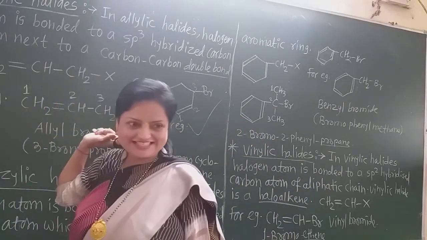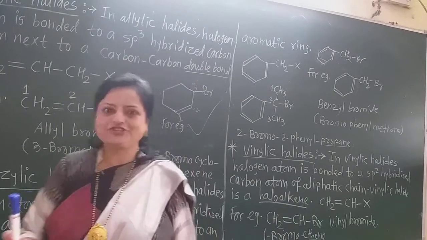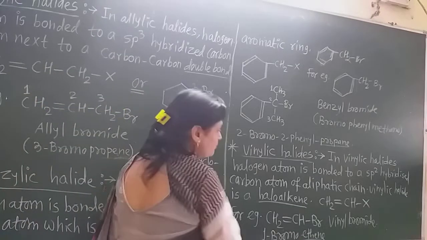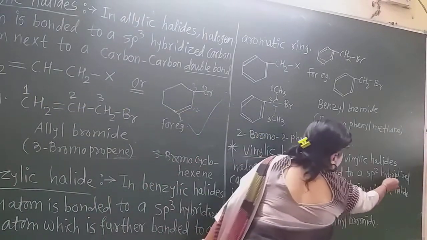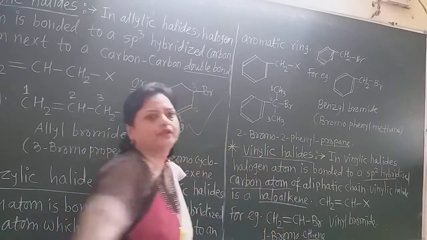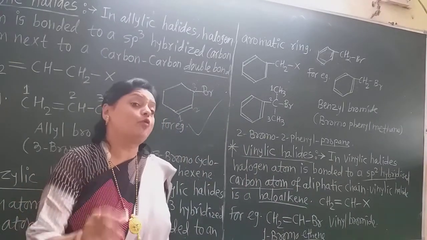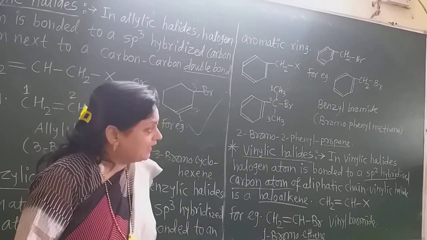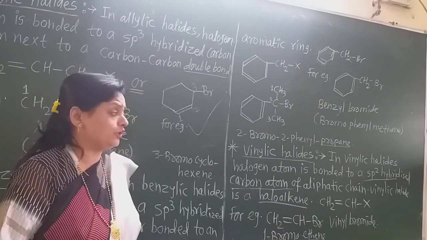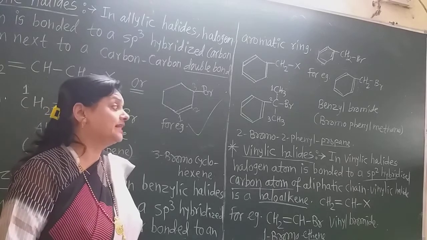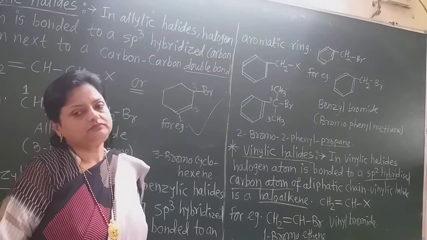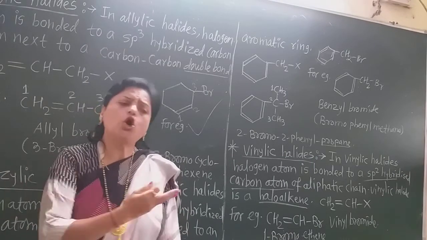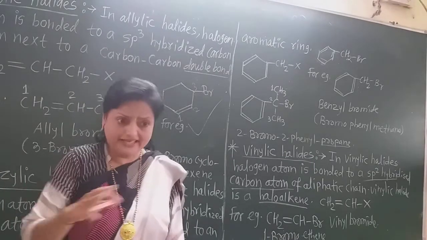In both these earlier cases, the halogen atom is attached to an sp3 carbon atom. But here, the halogen atom is bonded to an sp2 hybridized carbon atom. That means a carbon-carbon double bonded carbon atom. So, in vinylic halide, the halogen atom is bonded to an sp2 hybridized carbon of the aliphatic chain. What is meant by aliphatic? Aliphatic means open chain. There is no ring in an aliphatic hydrocarbon.